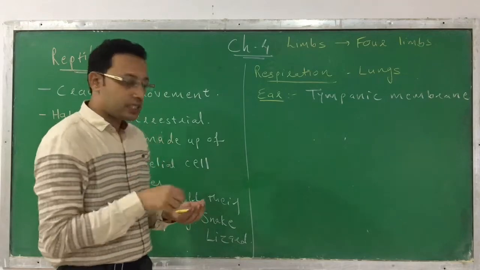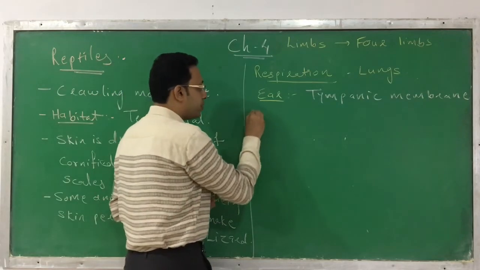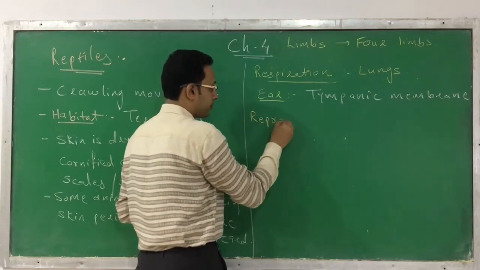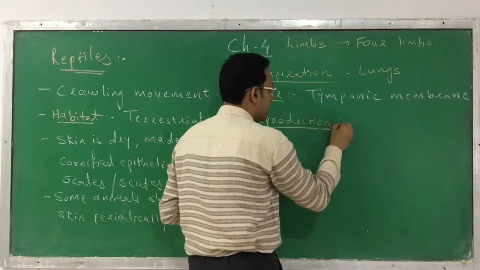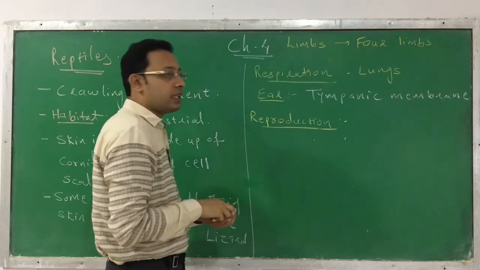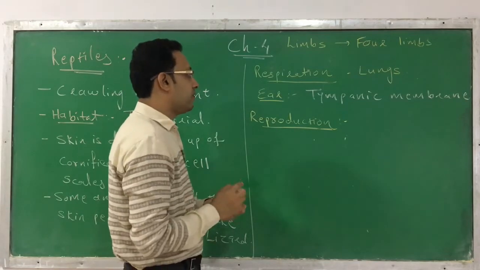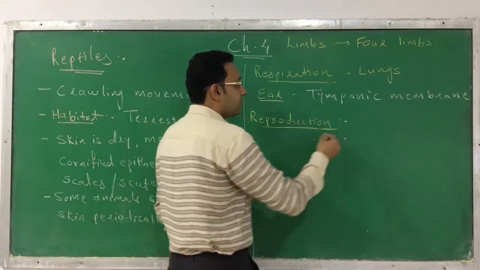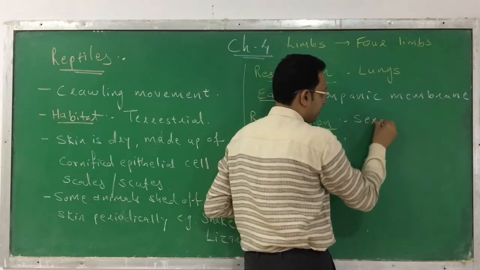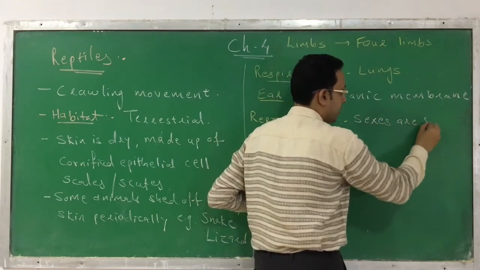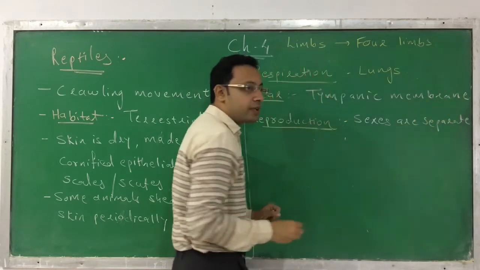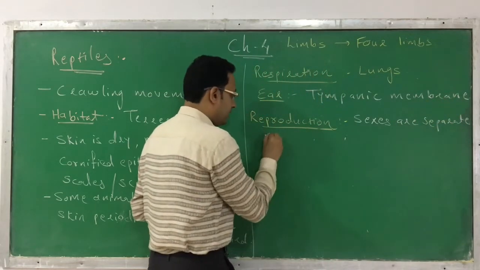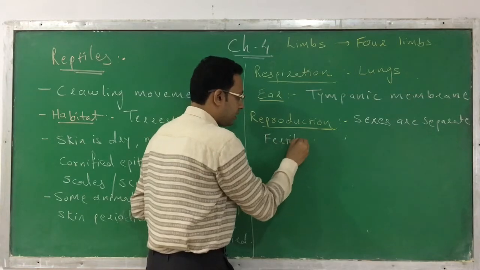Next, when we talk about reproduction, how do they reproduce? In the case of reproduction, we can find different characteristics. Here the sexes are separate, meaning they are dioecious animals. They perform sexual reproduction, and the fertilization is internal.